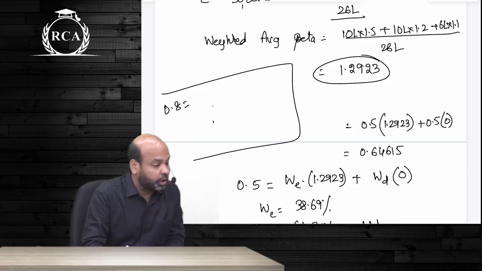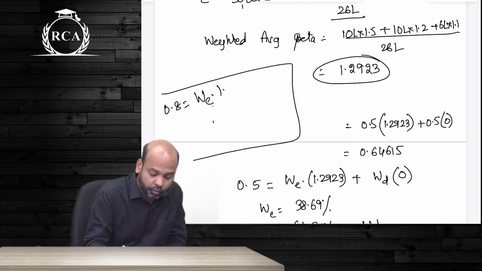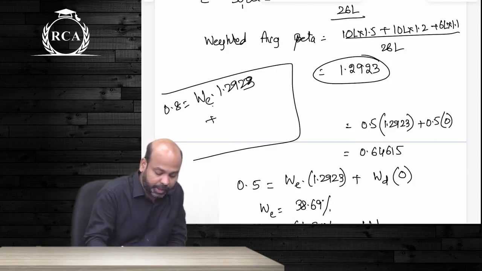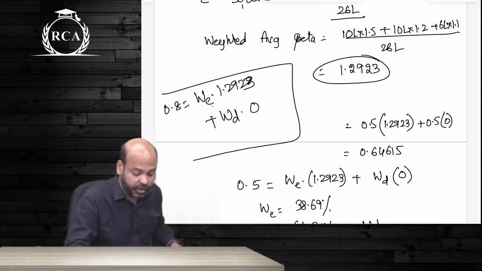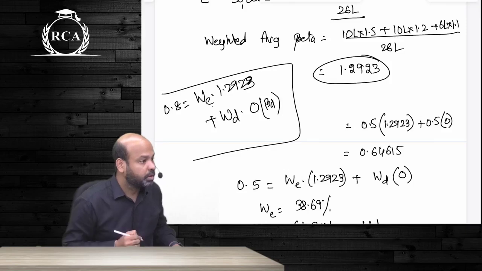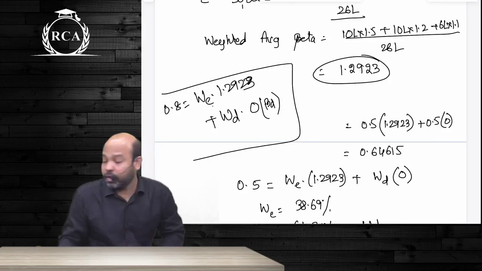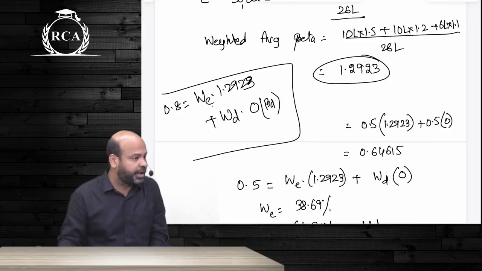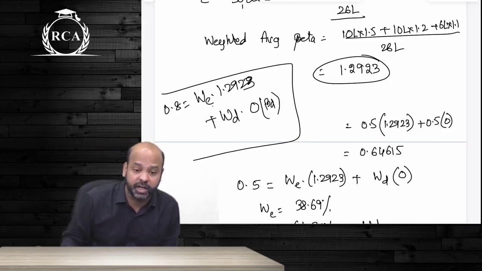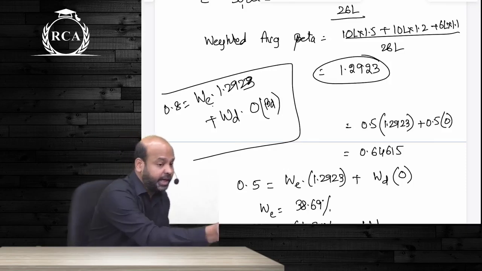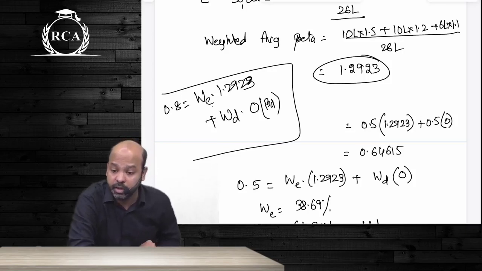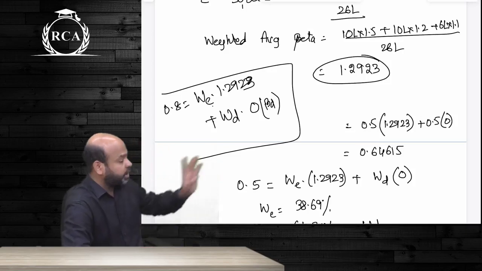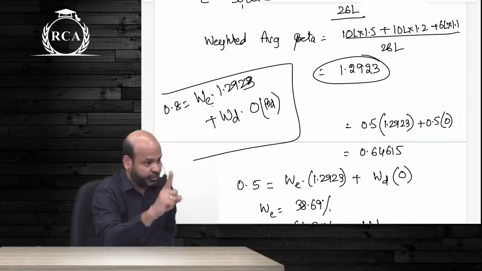0.8 is equal to weight of equity into 1.2923 plus weight of debt into 0. Beta of debt will be 0, right, guys? So by doing this, you will arrive at the missing figure, that is weight of equity. The balance amount will get invested in debt. Either they will directly specify that you have to hedge 50% of your portfolio, or they will give us the desired beta. If they give desired beta, this is how you're going to compute. This is the first way of hedging.